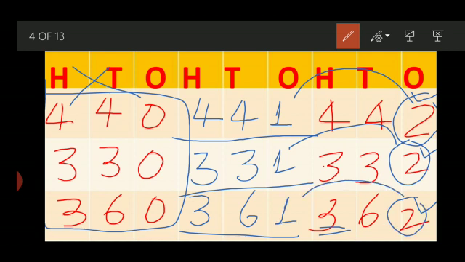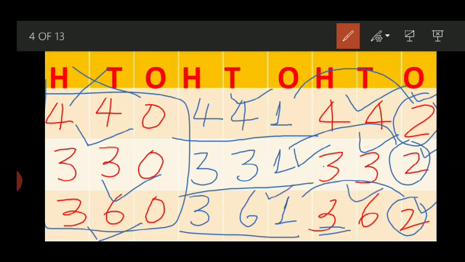So now read out with me: 440, 441, 442, 330, 331, 332, 360, 361, 362. Is it clear to all? We got it easily. I never asked you to tell me 441. No one said this one. I only asked what comes before 2. You said 1, you found your answer.